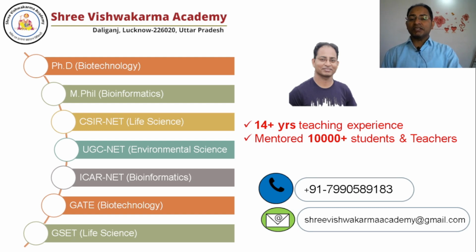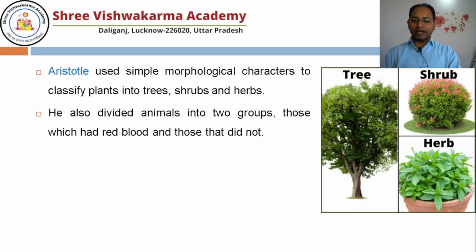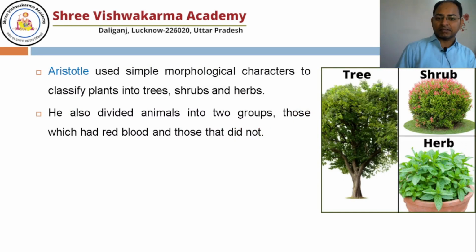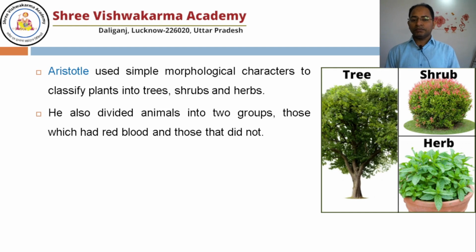So in my previous lecture, I discussed chapter number 1, the living world. In that, I told you there is a different concept of classification. There are different categories: the kingdom, the phylum, the class, the order. Okay, so let's understand those categories in detail. So biological classification is not a new process.